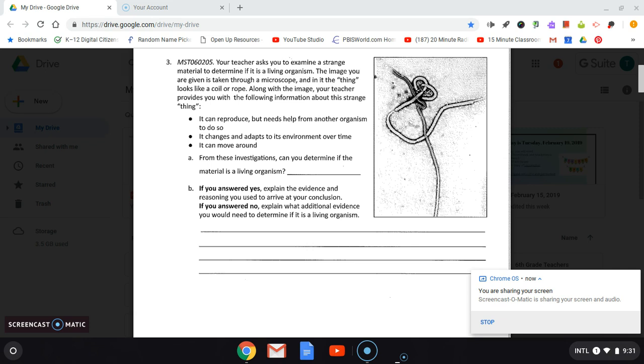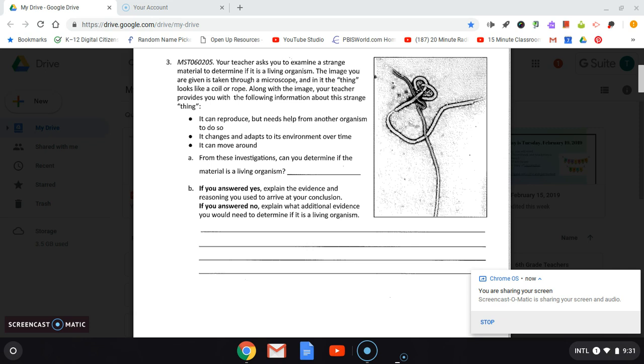Number 3, your teacher asks you to examine a strange material to determine if it's a living organism. The image you are given is taken through a microscope, and in it, the thing looks like a coil or a rope. Along with the image, your teacher provides you with the following information about this strange thing. It can reproduce, but needs help from another organism to do so. It changes and adapts to its environment over time. It can move around. From these investigations, can you determine if the material is a living organism?